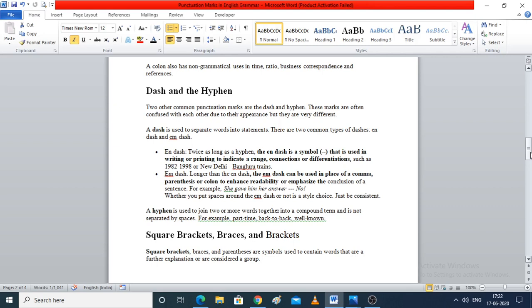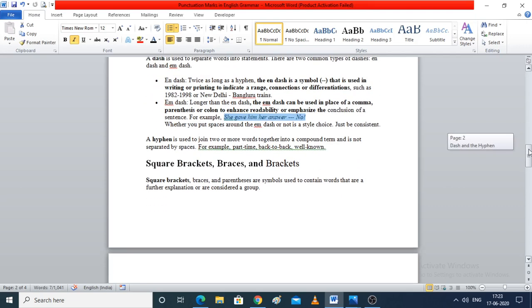So in those places we will use an M dash to make it more emphasized and more readable. Fine. For example, she gave him her answer, no. Fine. Whether you put spaces around the M dash or not is a style choice. Okay.